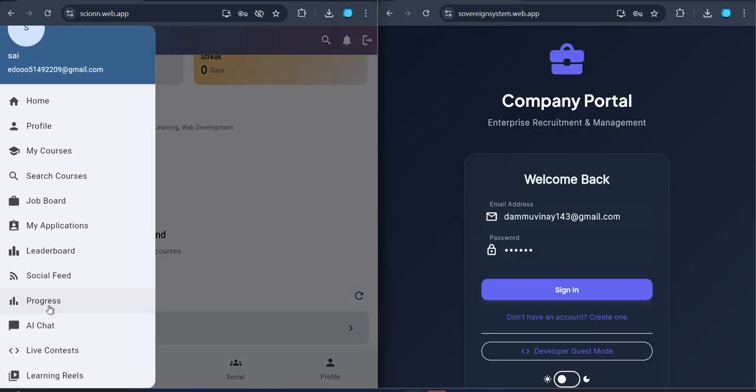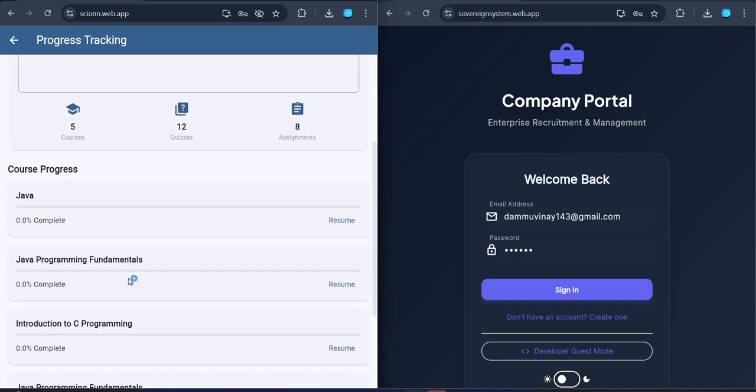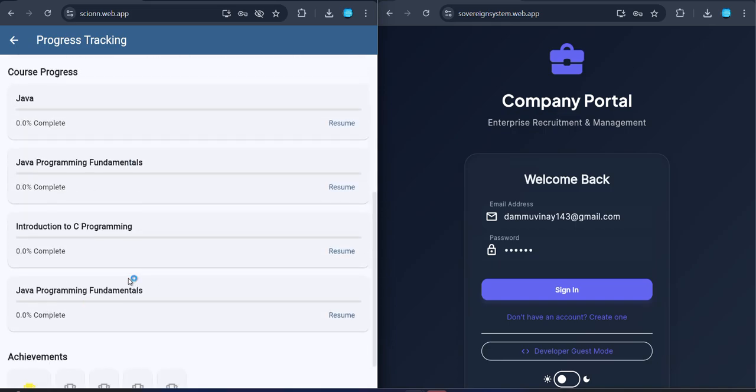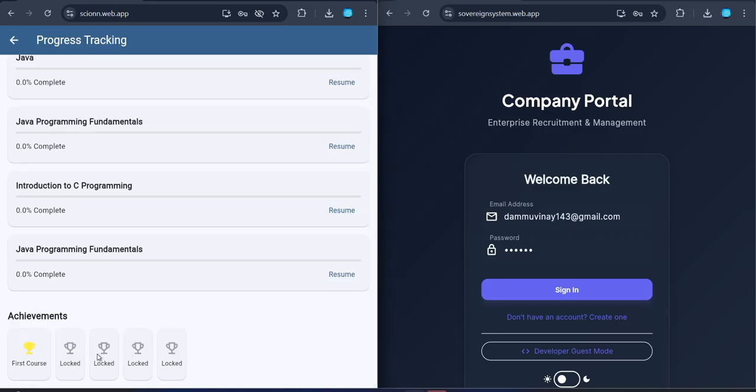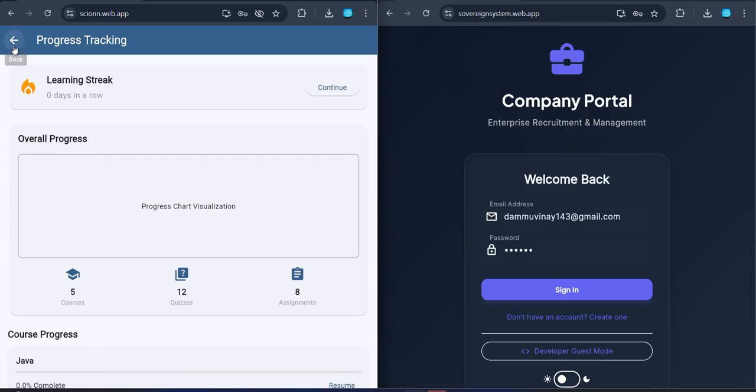And then the next feature we go to is progress. The progress feature is nothing but the tracking of the user: the courses he or she enrolled in, the achievements they gained, or whatever progress they are making in our application will be viewed here.